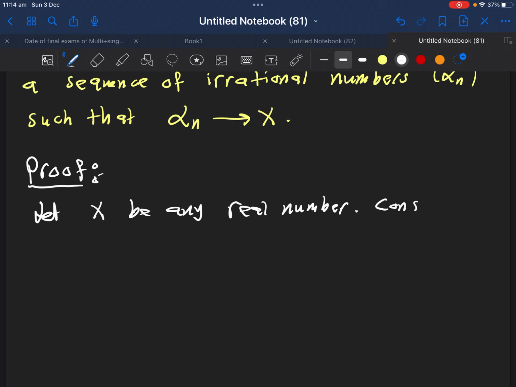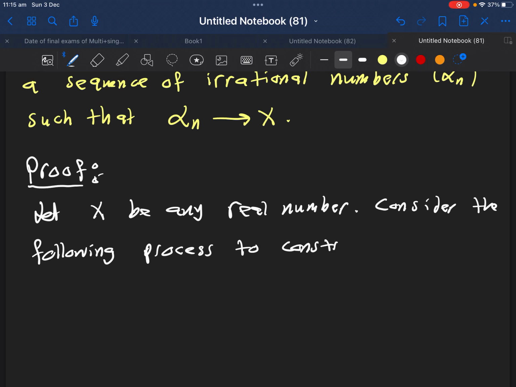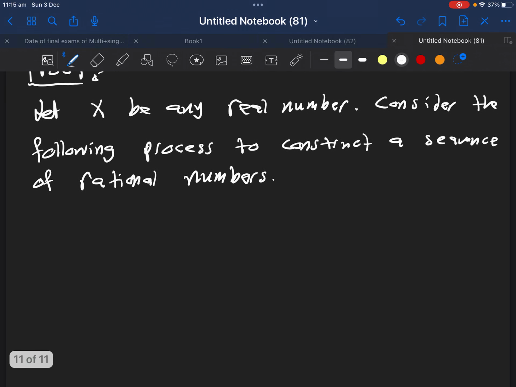We consider the following process, which contains a construction of rational numbers, so to construct a sequence of rational numbers. Okay, how will this process work?